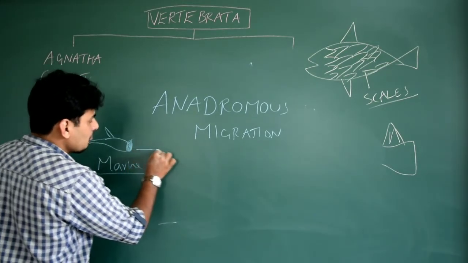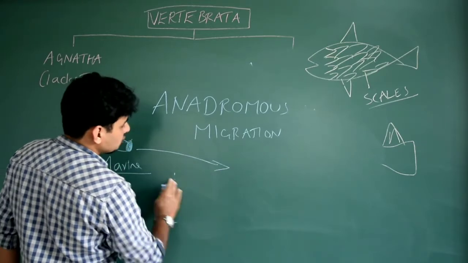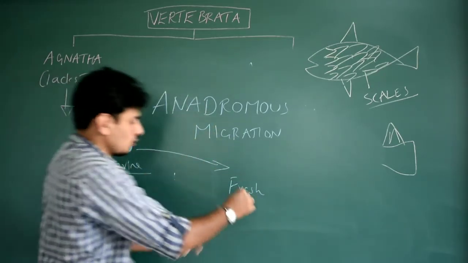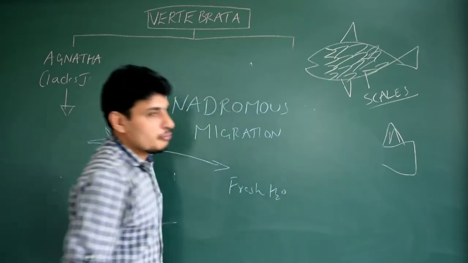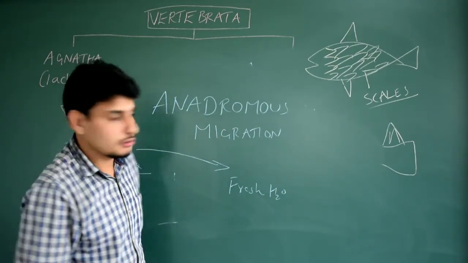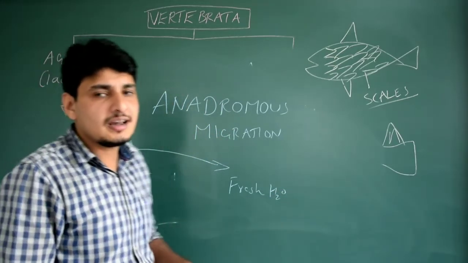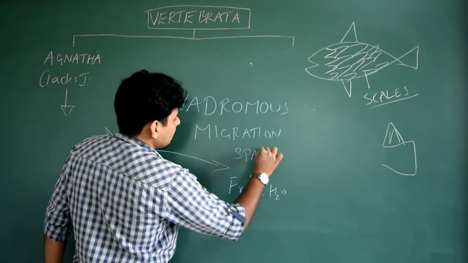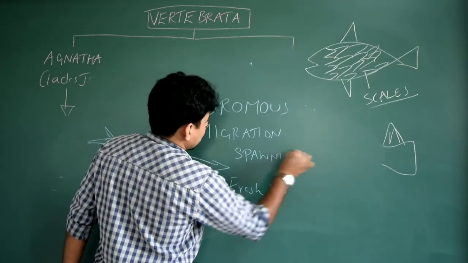Marine water, and they migrate to the fresh water. Migrate in the sense they move from marine water to fresh water when they are reproductively mature. What is the meaning of reproductively mature? That means they are able to lay their eggs. So I just write spawning.